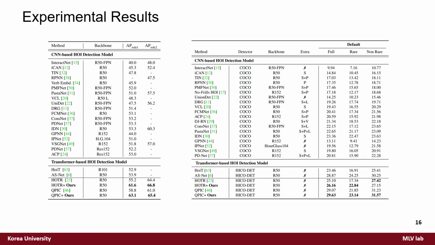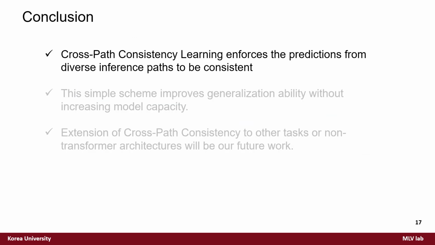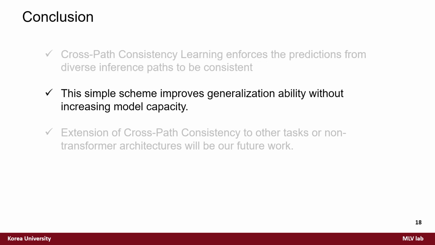For the experiment, two famous HOI benchmark datasets were used, and our training scheme showed significant performance improvement when applied to the vanilla HOI transformers in both datasets. In summary, cross-path consistency learning enforces the predictions from various inference paths to be consistent, which results in better generalization ability without increasing model capacity.